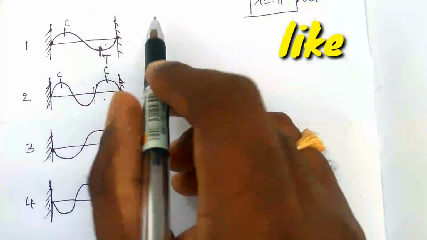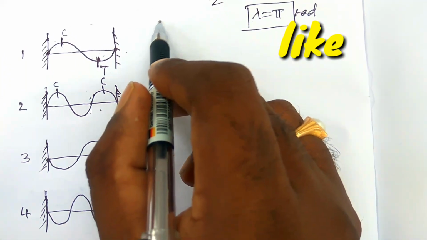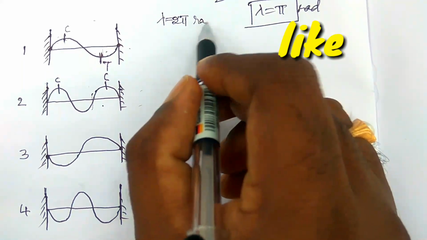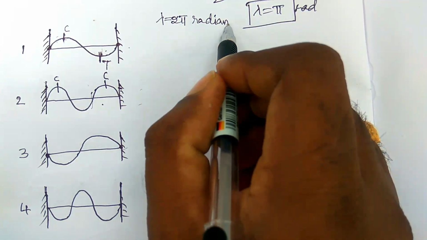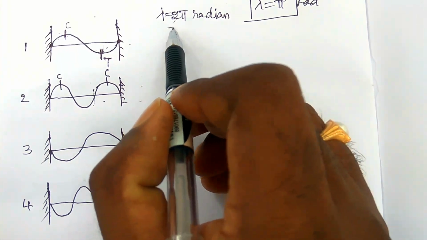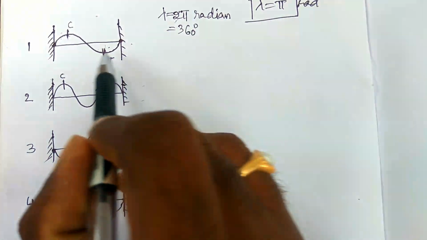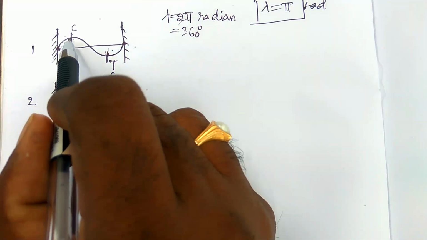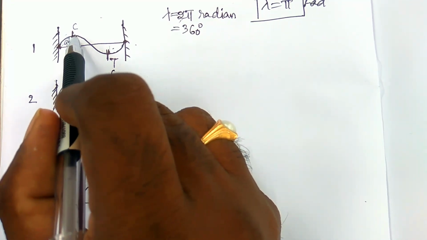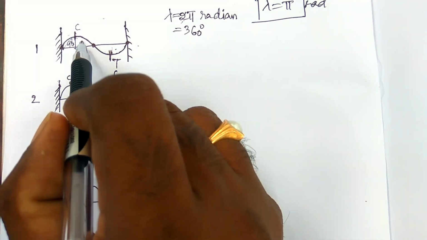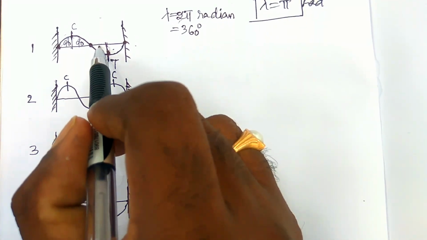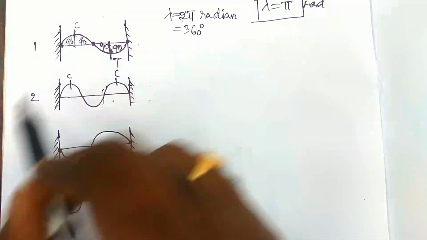What I am saying is that lambda is already equal to 2 pi radians in the case of a transverse or longitudinal wave. In 2 pi radians there are 360 degrees. Here the particle moves to this point, which is 90 degrees, and from this point it moves to the next point, another 90 degrees. Reaching the maximum point is also 90 degrees, and this is also 90 degrees.